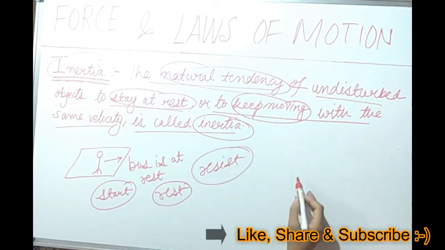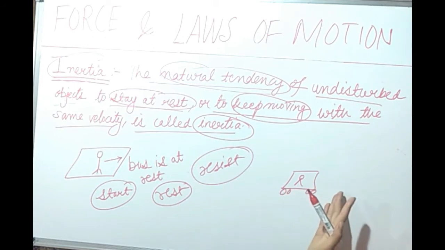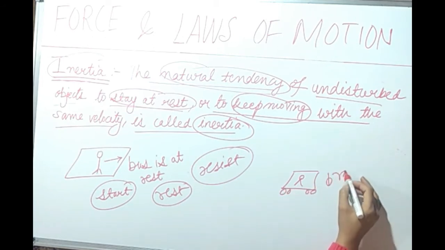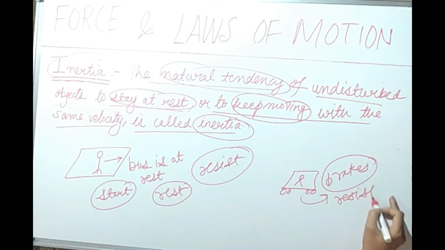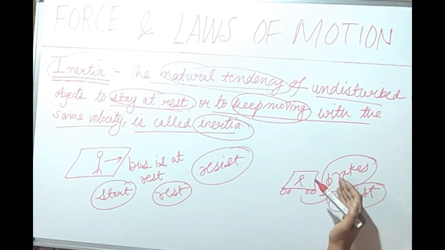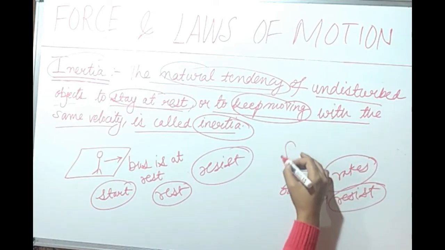You take another example. Suppose we are sitting in a car and the car is moving, and suddenly brakes are applied. So our body will try to resist this change. Our body will try to resist this stop, and this is the natural tendency of our body. And when the brakes are applied, we will fall forward. We will fall in the forward direction.